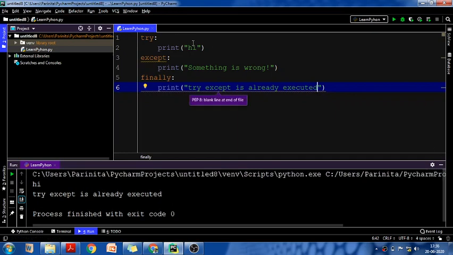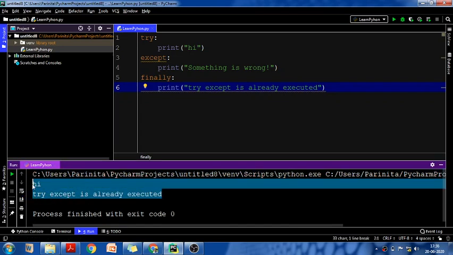So print hi is there, no error is there in this line, so it will not go to the except block, it will directly go to the finally block and it will print that try except is already executed. So as you can see in the output, hi is printed and then try except is already executed is printed.